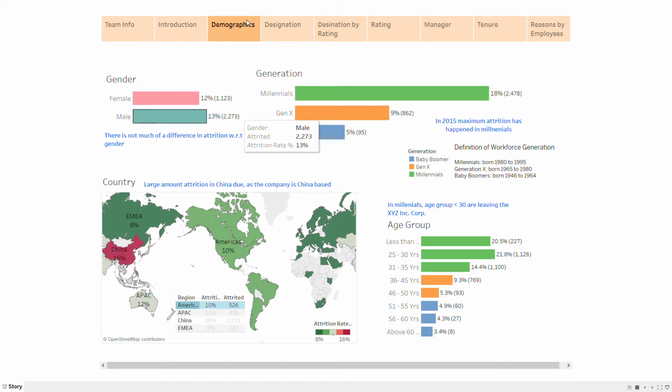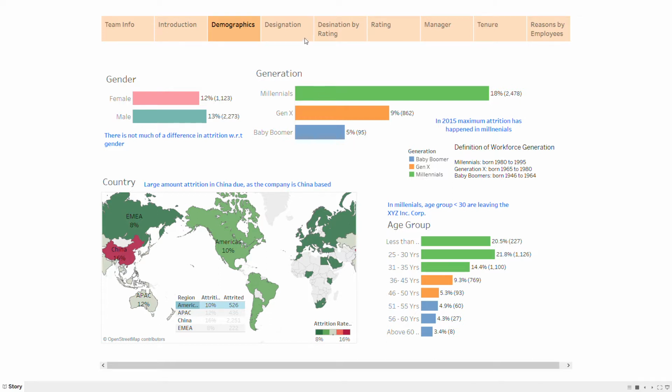So for example, in this particular story point, you see that there is not much impact of the gender on the attrition rate, and we could see that millennials with age group less than 30 are actually leaving the organization. So there might be something that we would need to do. We need to drill down to find out why employees of age group less than 30 are leaving the